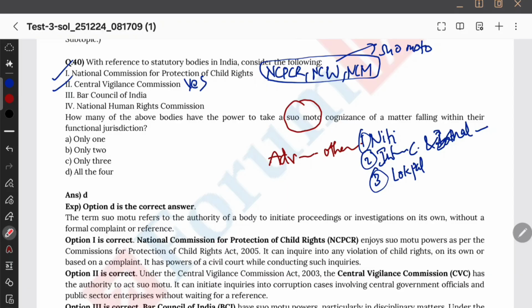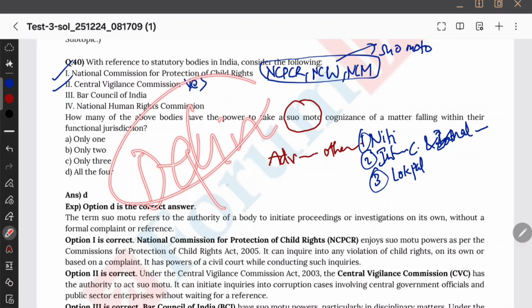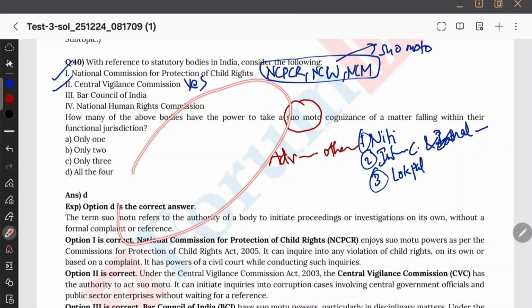And whatever the Delimitation Commission is saying, they are not challenged in a court of law, and they are going to be only stayed till the task is finished. As per the service rules, till the task is finished, they are going to be there, and whatever orders the Delimitation Commission gives, those orders are not enforceable in a court of law. But does it have suo motu power? No, it does not, because Parliament constitutes it. It's not a permanent body; it's a temporary body, and it does not have any suo motu power.